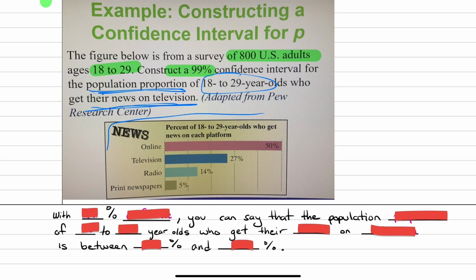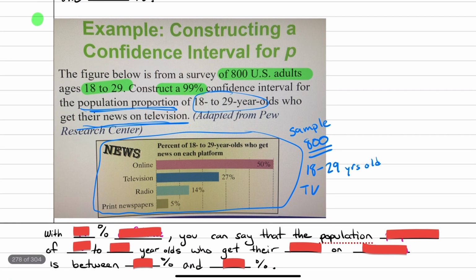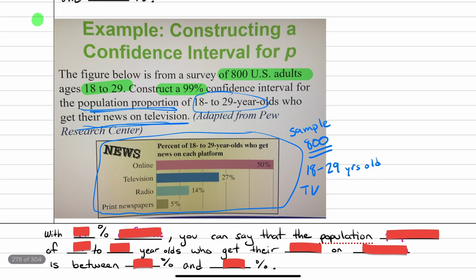Well, they already took a sample, right? This is the data from the sample. And the sample was of size 800. And everybody in this sample is between the ages of 18 to 29 years old. And again, we're only interested in the ones that get their news on television, right? So, which bar should I be looking at?